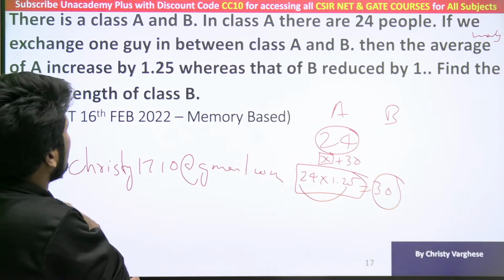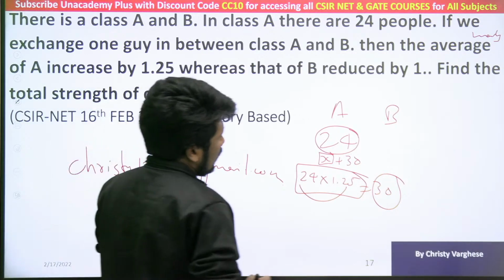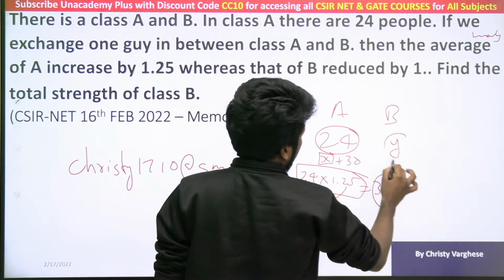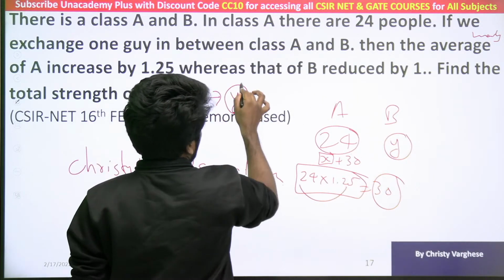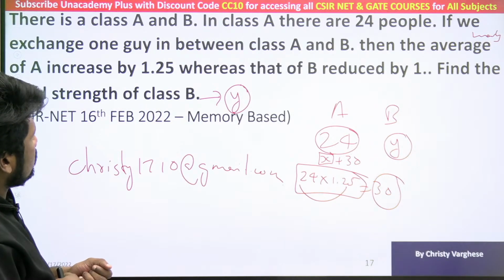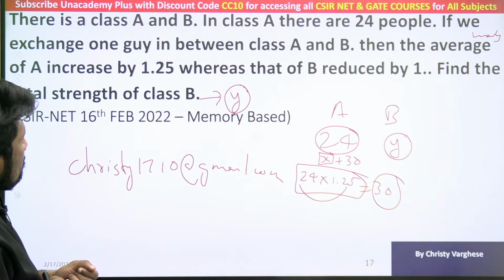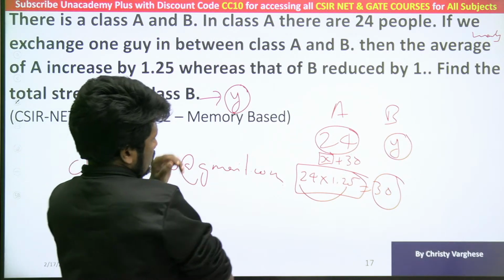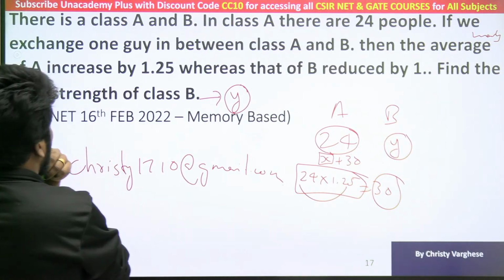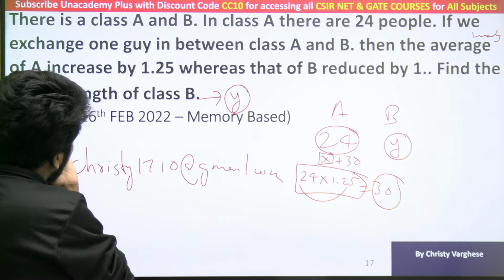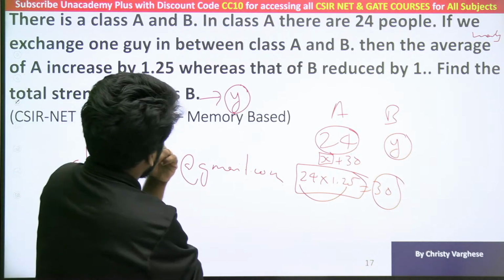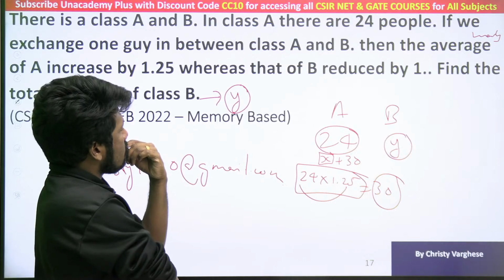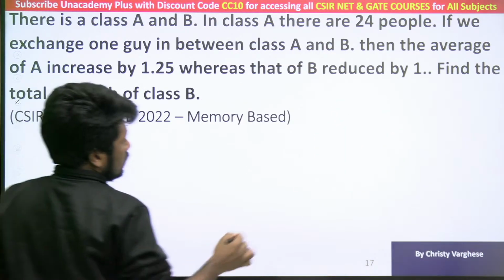Whereas that of B reduced by 1. Let Y be the number of students in B. That is what we need to find. The 1.25 increase was an increase of 30 totally. Okay, I will just represent it once more.